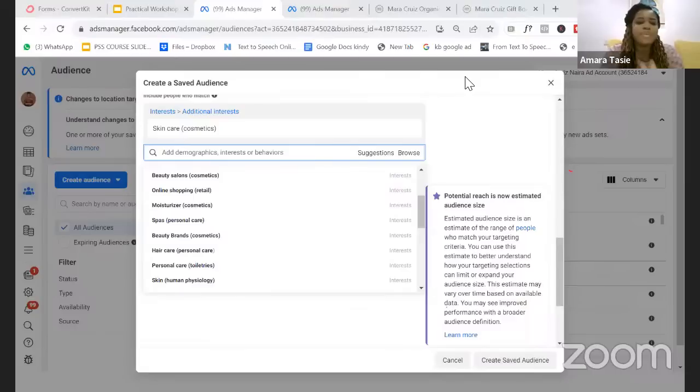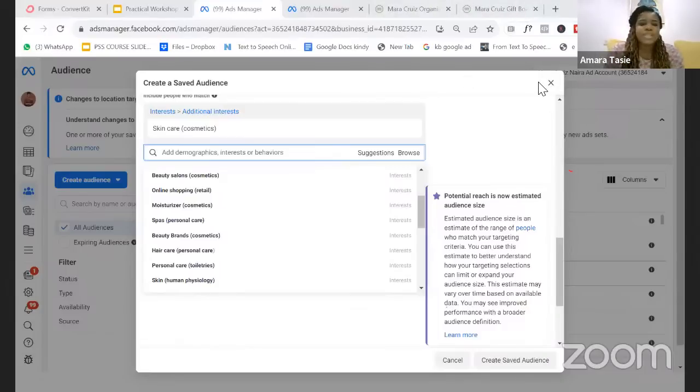So if you've been boosting only from Instagram and you're not exploring Ads Manager to understand the different targeting options, the detailed targeting, the custom audiences, the lookalike audiences I showed you, you're putting your business in front of fewer people because you're not able to expand your targeting options. But if you're using Ads Manager, you'll be able to expand your targeting options.